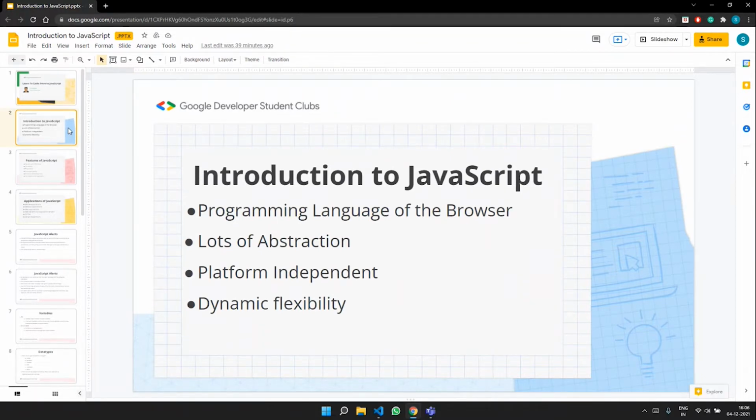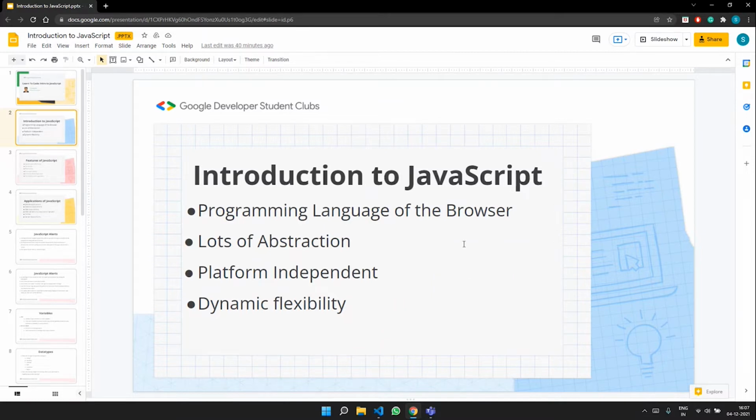So JavaScript is basically a programming language of the browser, and it has a lot of abstraction. Abstraction here, what I mean is there are a lot of things that are done automatically in the background without you knowing about the memory management, and how you would do it manually in a low level language like say C or C++. So it's also platform independent. It has dynamic flexibility, which means that this language is very flexible.